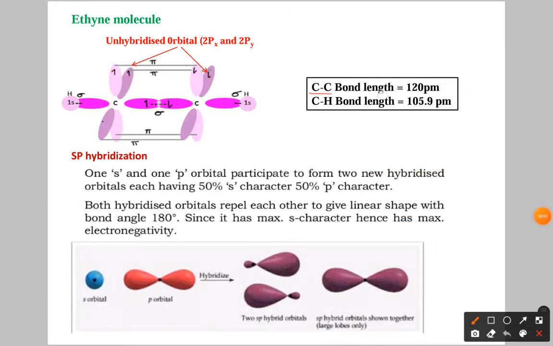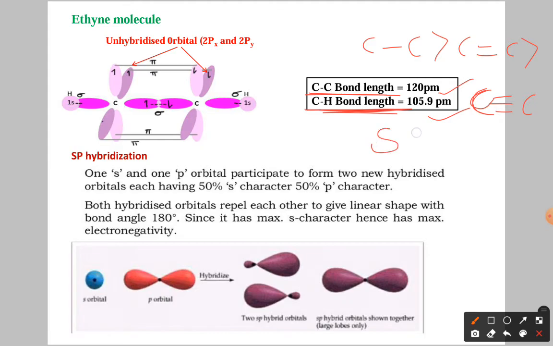Now the carbon-carbon bond length here is 120 picometers. A single bond has the longest bond length, the double bond decreases it, and the triple bond decreases it again. Because as the number of bonds increases, the bond length decreases. Now the C-H bond length here is 105.9 picometers.